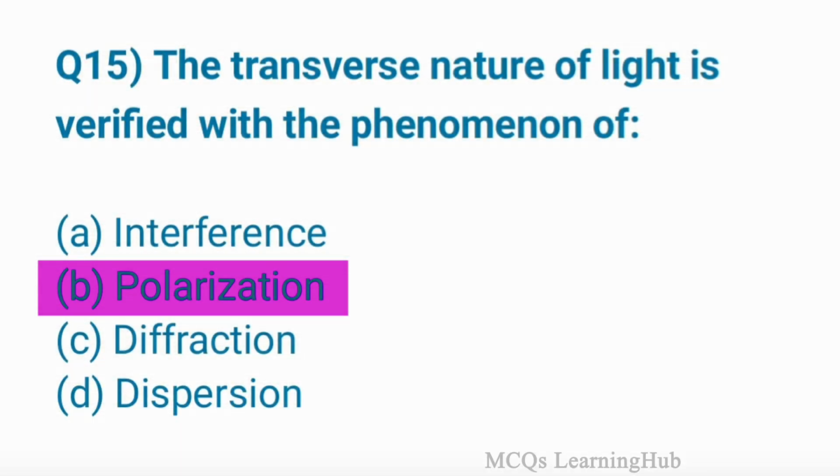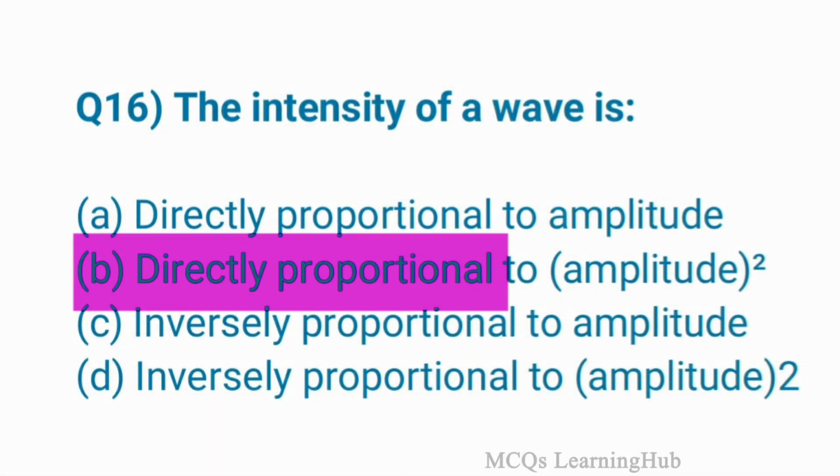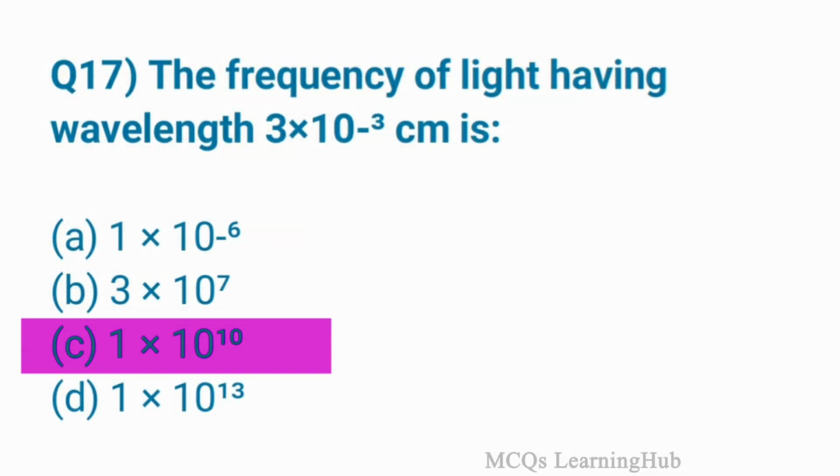The transverse nature of light is verified with the phenomena of polarization. Option B is correct. The intensity of a wave is directly proportional to amplitude square. The frequency of a light having wavelength 10 multiplied by 10 raised power minus 3 cm is option C. 1 multiplied by 10 raised power 10.